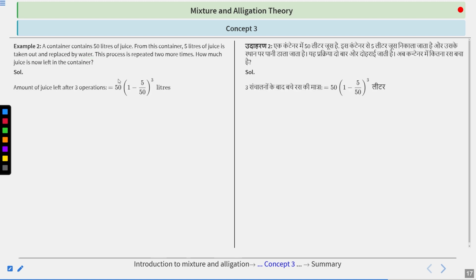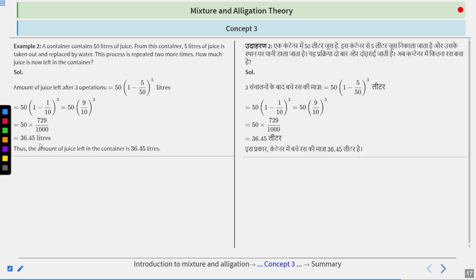We use this formula. X is 50 liter because initial juice is 50 liter, the initial quantity. 1 minus quantity taken out. How much quantity is taken out? Which is 5 liter. So 5 upon initial quantity, and to the power 3, because 2 more times this process is repeated. So total repetition will be 3 times. So when we calculate it, we get 50 into 1 minus 1 by 10 cube, which becomes 50 into 9 by 10 whole cube. So we get 50 into 729 upon 1000. So it will become 36.45 liters. So the amount of juice left in the container is 36.45 liters.